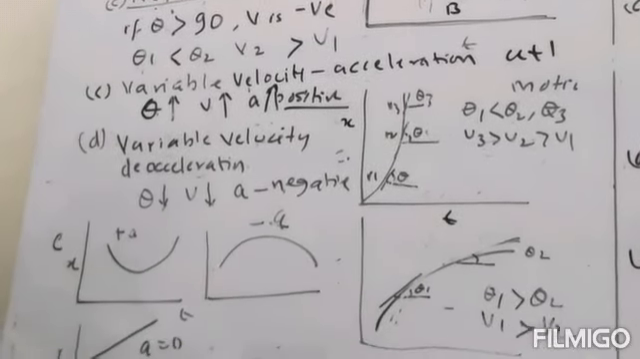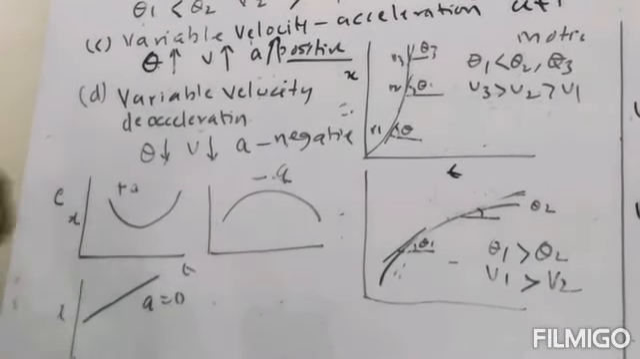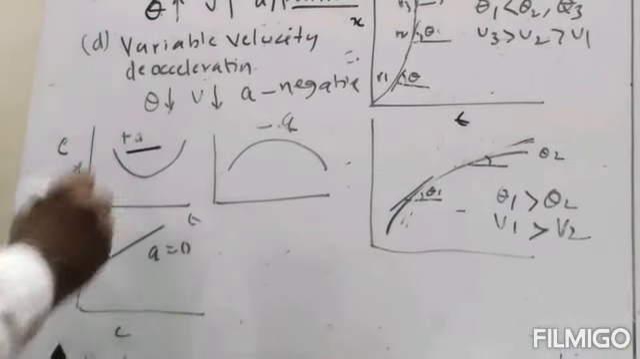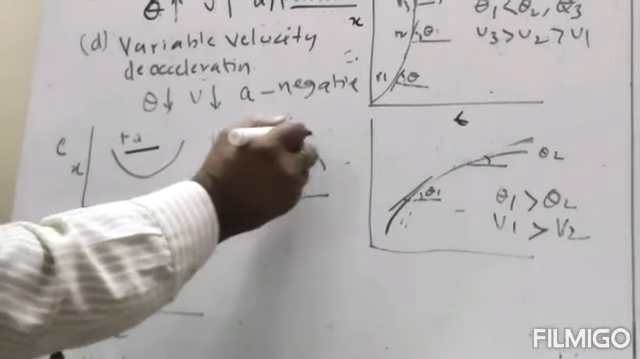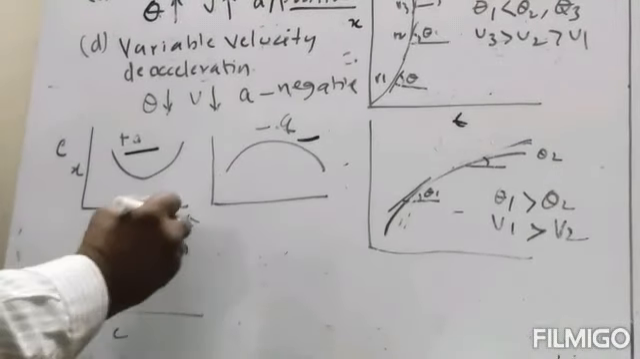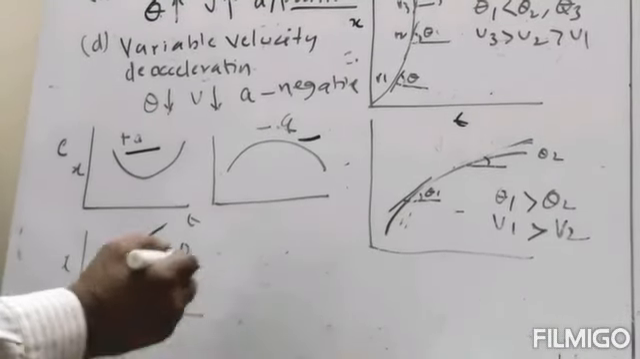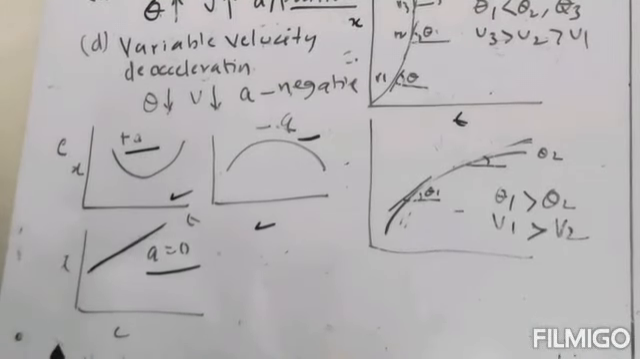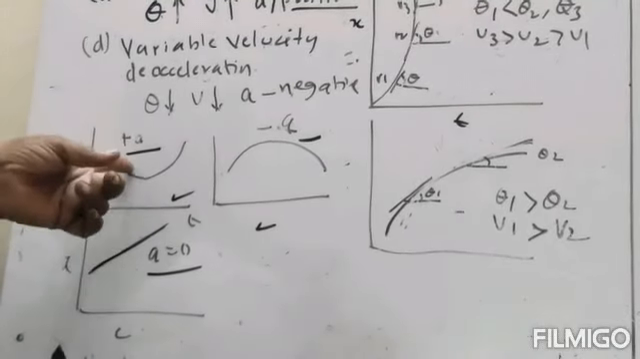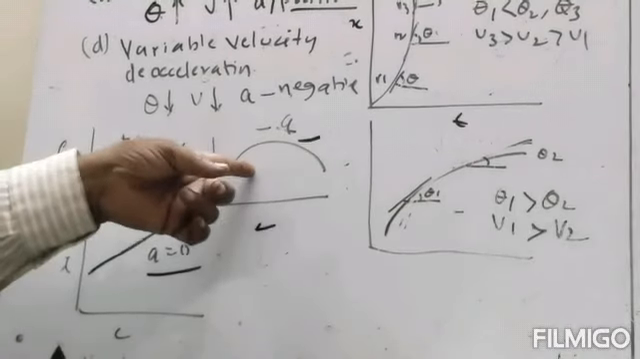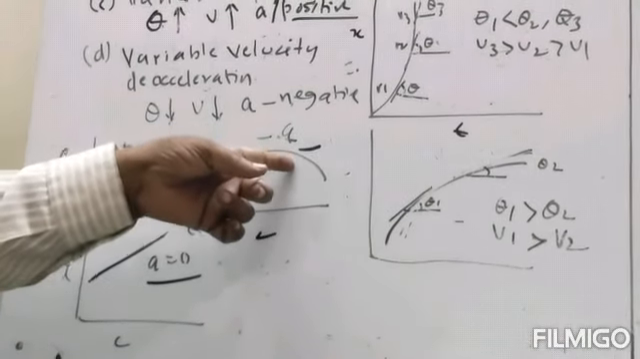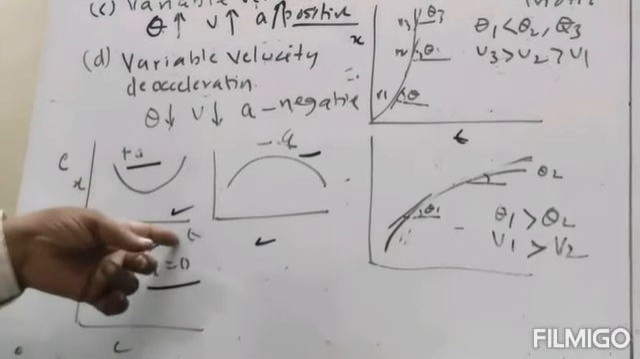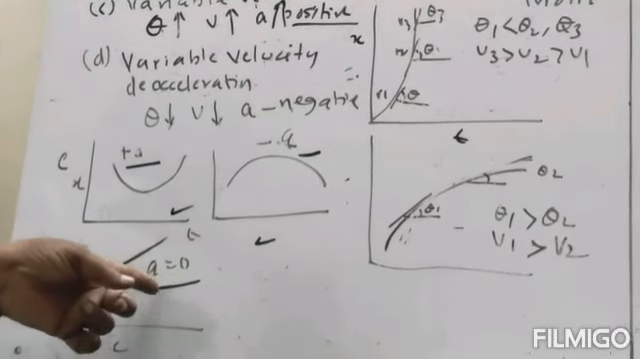Now if we have a curve like this, x against t, and its curvature is upward, then A is positive. When curvature is downward, A is negative. And when it is a straight line, velocity is constant, acceleration is equal to 0. This is very important. When the curvature is upward, acceleration will be positive. When curvature is downward, acceleration will be negative. And when it is a straight line, velocity will be constant and acceleration will be equal to 0.